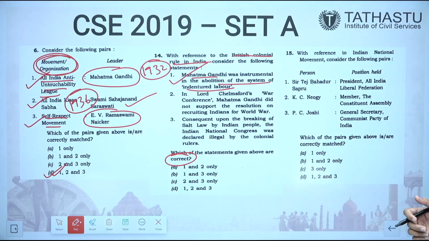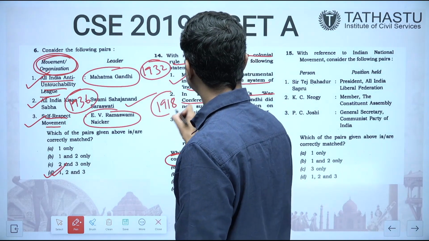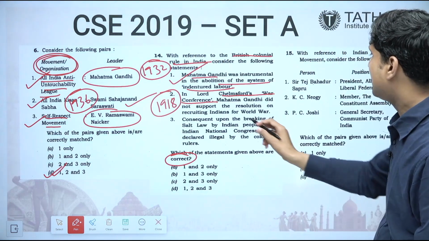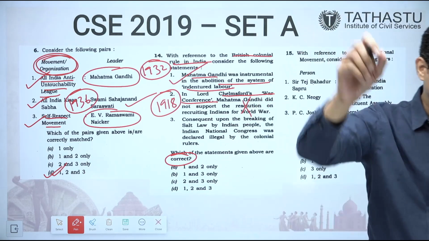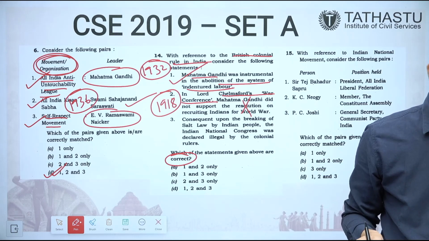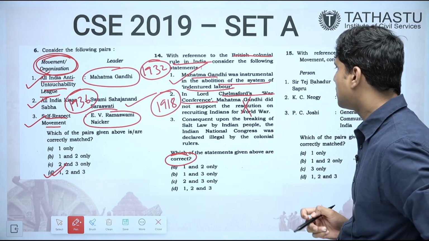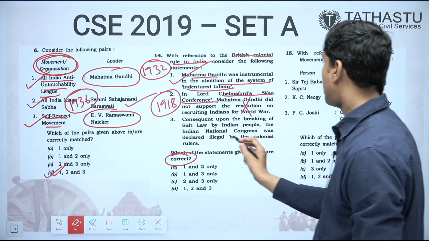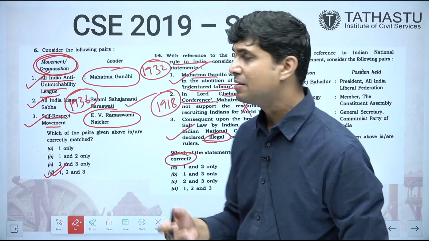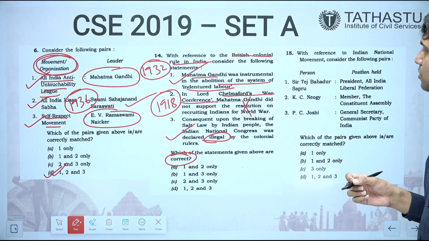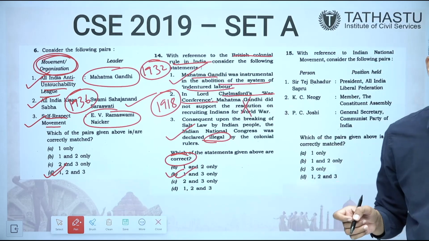At Lord Chelmsford's War Conference, organized in 1918, Gandhi did not support the resolution on recruiting. This is wrong. Gandhi had supported the recruitment of Indians for the war. So this is wrong. Consequent upon the breaking of the salt law by Indian people, Congress was declared illegal. Yes, Congress was banned after the breaking of the salt law. So 2 is wrong, 1 and 3 are correct. So the answer will be B, 1 and 3 only.